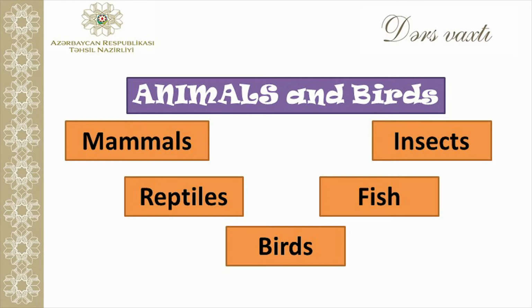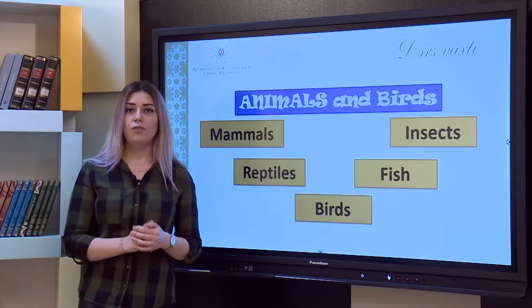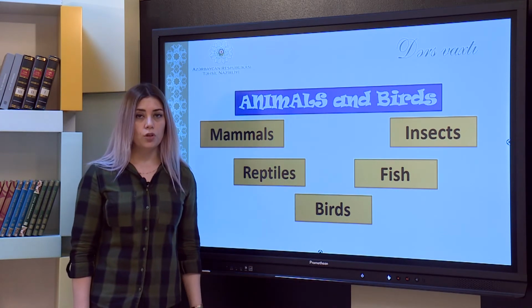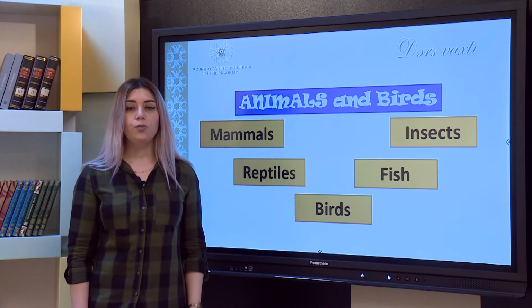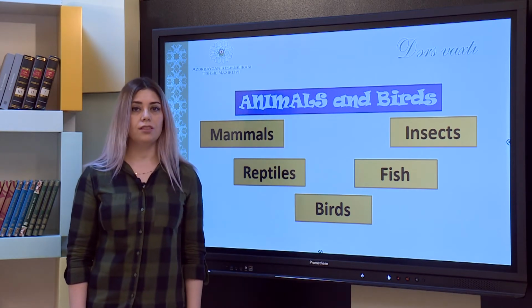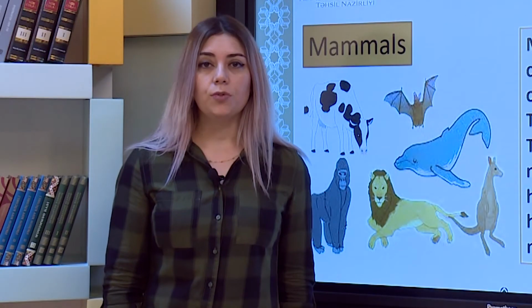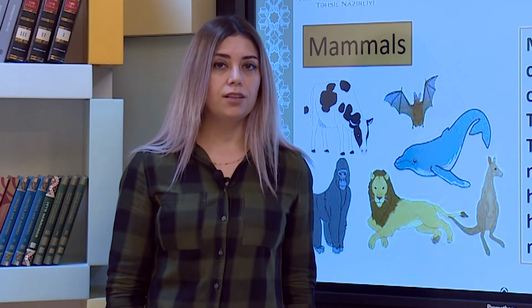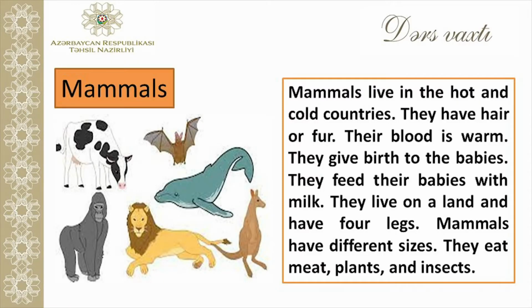Animals and birds are classified under these subtitles: mammals, reptiles, birds, fish and insects. Have you heard about any of them? Do you know the meanings of them? If not, then please sit closer, open your copybooks to take some notes, also open your books and follow the lesson with me. First of all, I am going to explain the mammals. I'll give you brief information about them and then we will do a short exercise about the mammals.